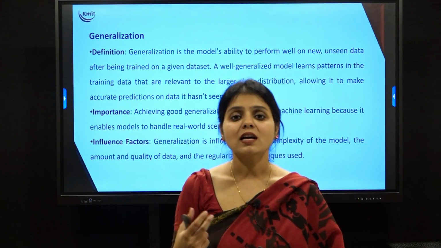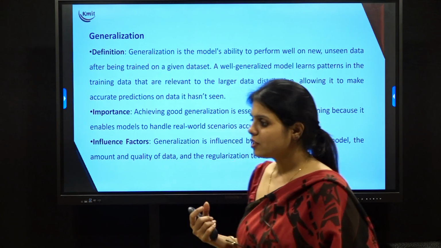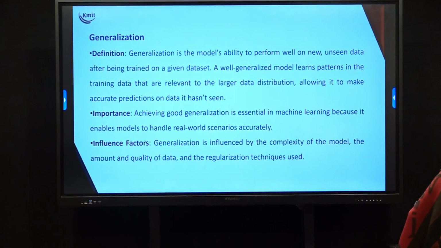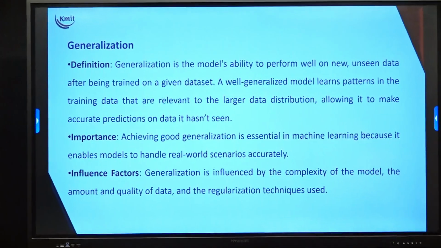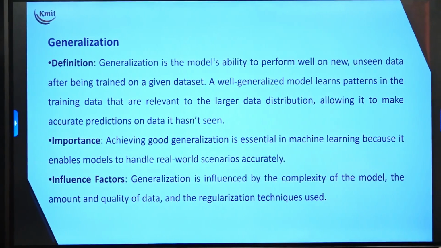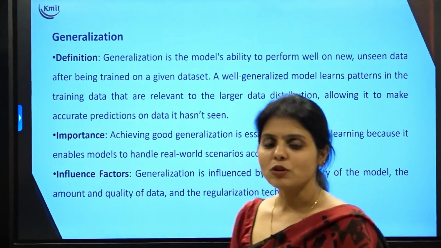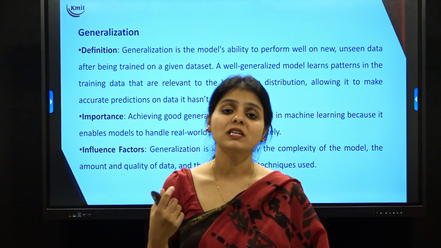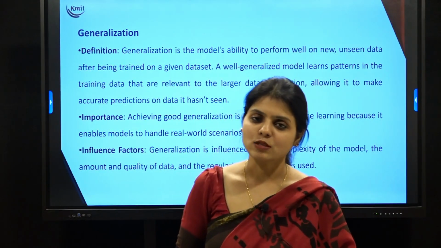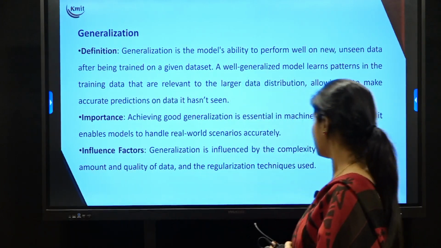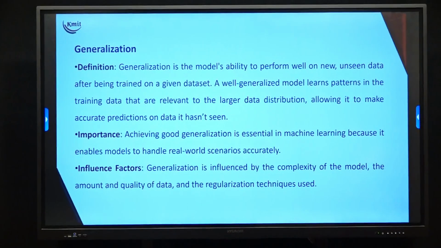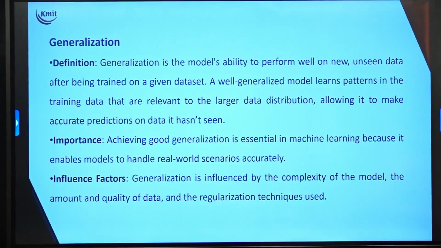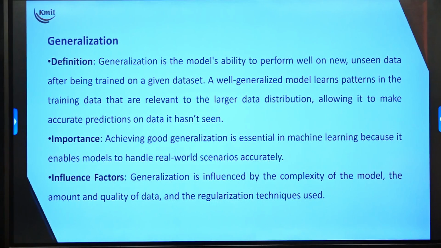Test data is nothing but unseen data. So generalization is the ability of the model to perform well on new or unseen data after being trained on a given data set. After we perform training on the given data set, when I talk about test data or new unseen data, the model should have the ability to work well on new unseen data as well. That is called generalization. When I say a well generalized model, it learns the patterns very well in the training data such that it will also make accurate predictions on the test data.